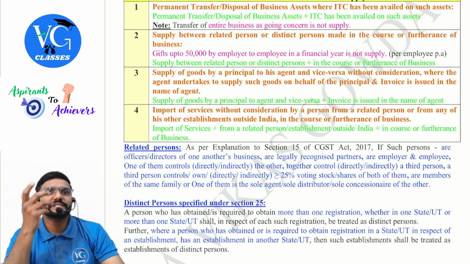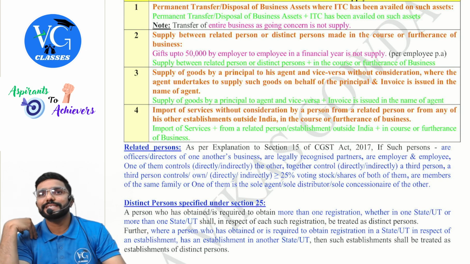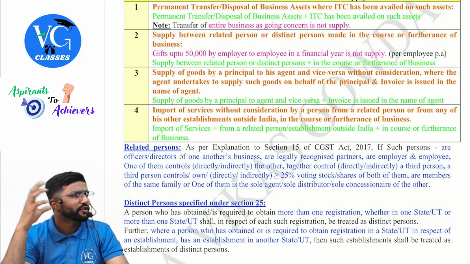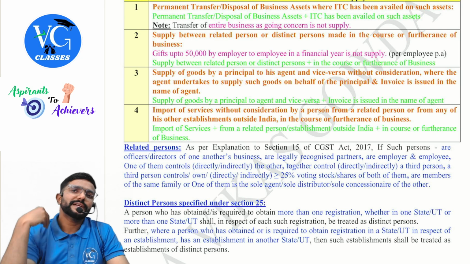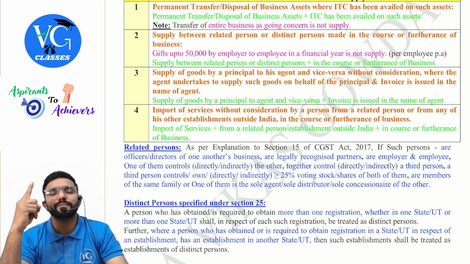Same, let me take a different scenario. It was a purchase, now let us make it a sale. Now I want to sell my goods. I have appointed you as an agent. You found the customers for me. I am directly supplying to the customer. The invoice also I am issuing in the name of the customer. Only one supply, 7(1)(a).